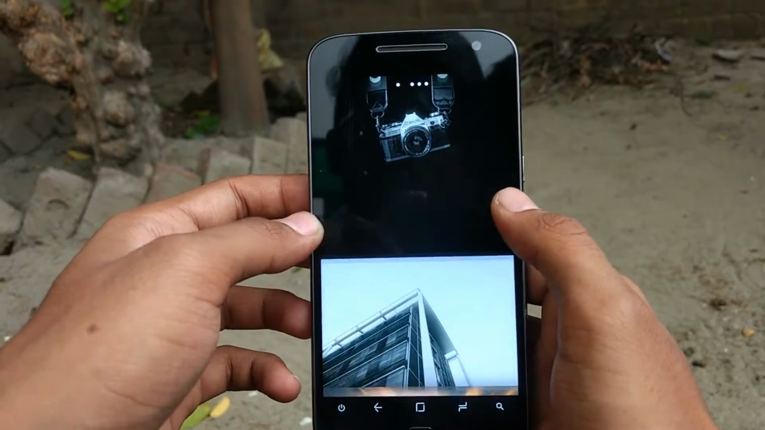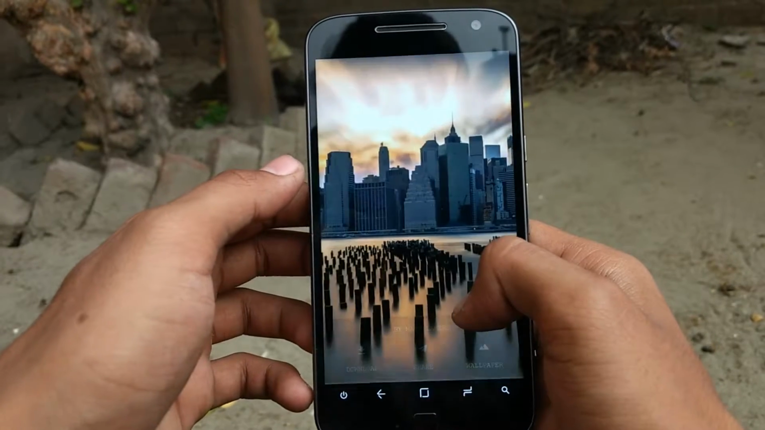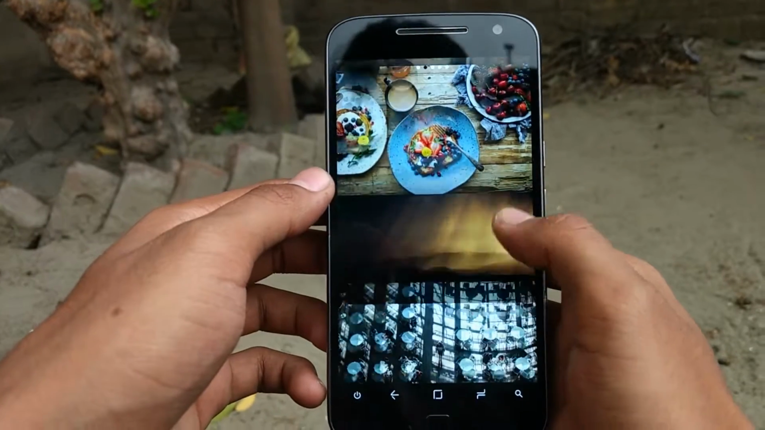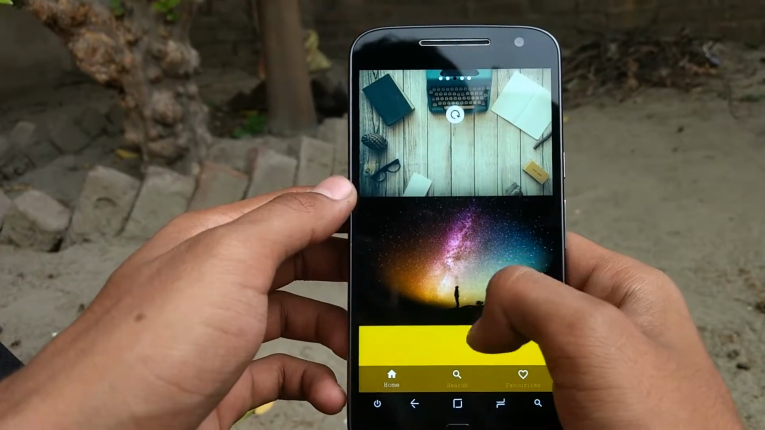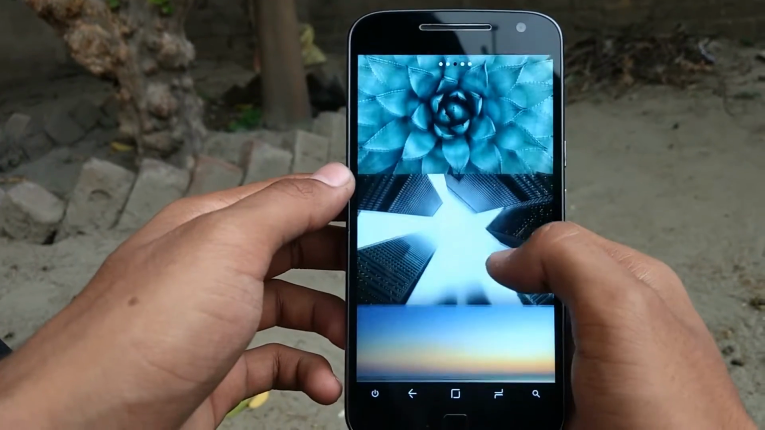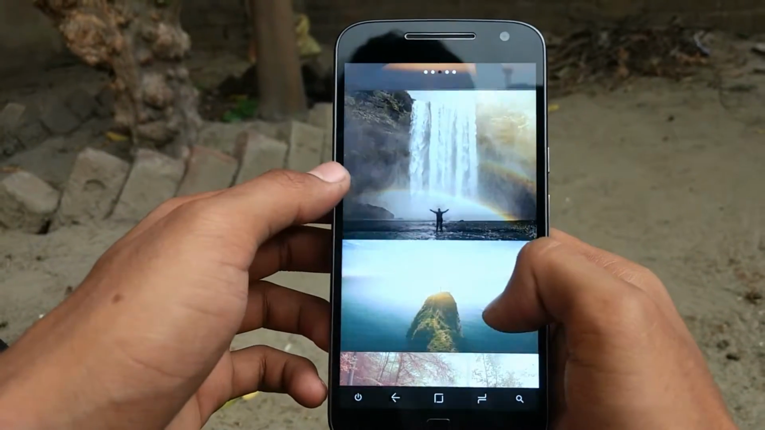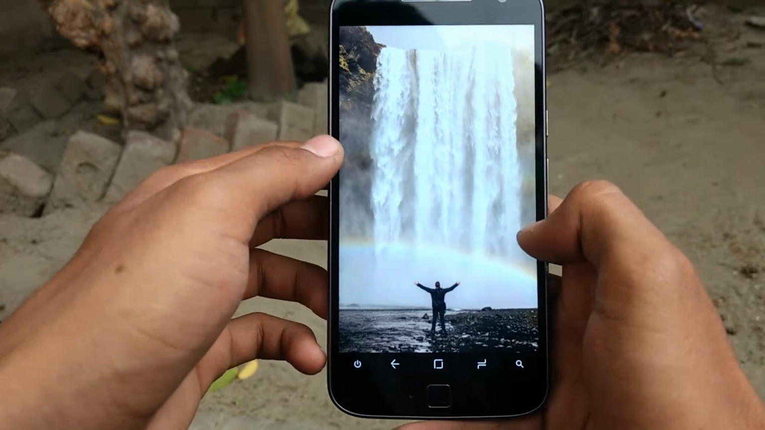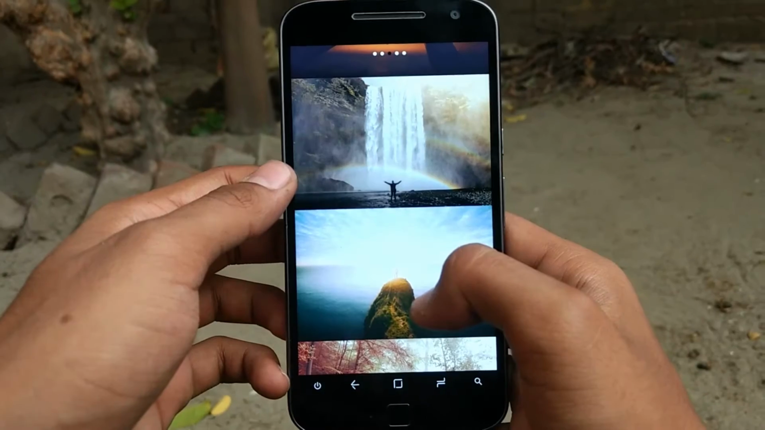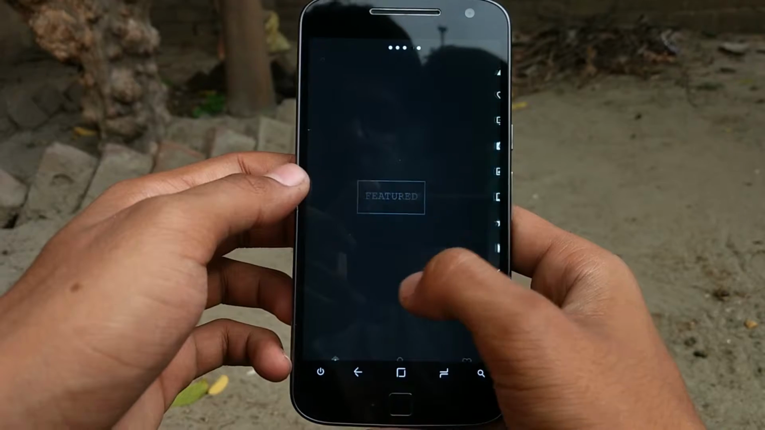So you can see there are so many nice wallpapers. As you can see, this wallpaper looks very great. And if you swipe from right, you can see the popular tab, you can see the app is very cool looking. So as you can see, this wallpaper also looks very good. You can download the wallpaper and save it to your device. So if you swipe right, there are some app details here.